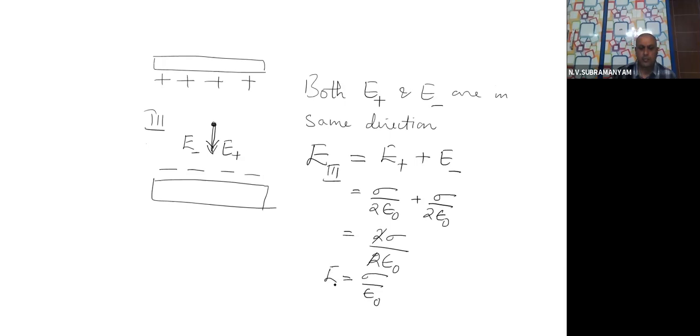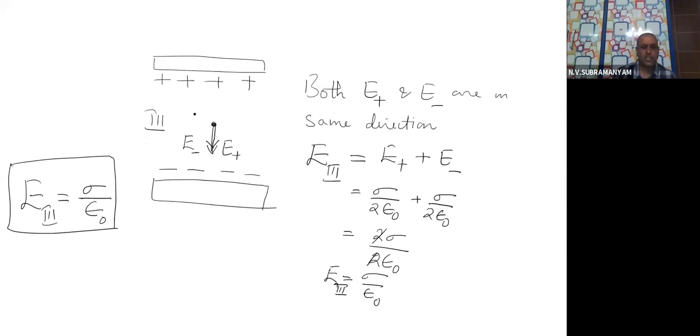Sigma by epsilon 0. So the third region electric field is equal to, if you see carefully, the value is how much? Sigma by epsilon 0. And what is the third region? The region in between the plates. That means in between the plates, there is electric field, which is equal to sigma by epsilon 0.